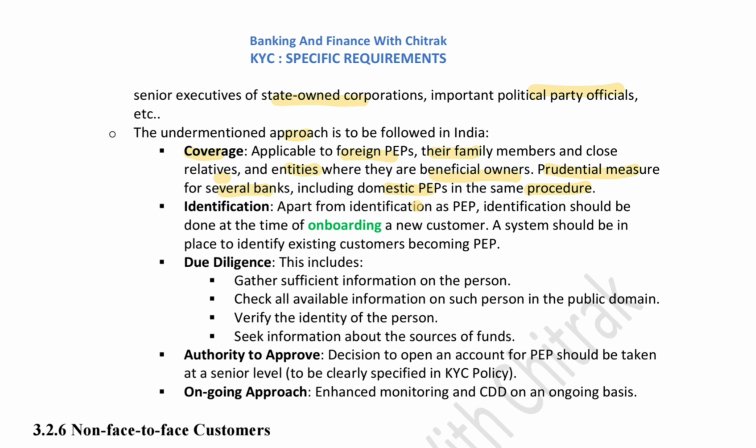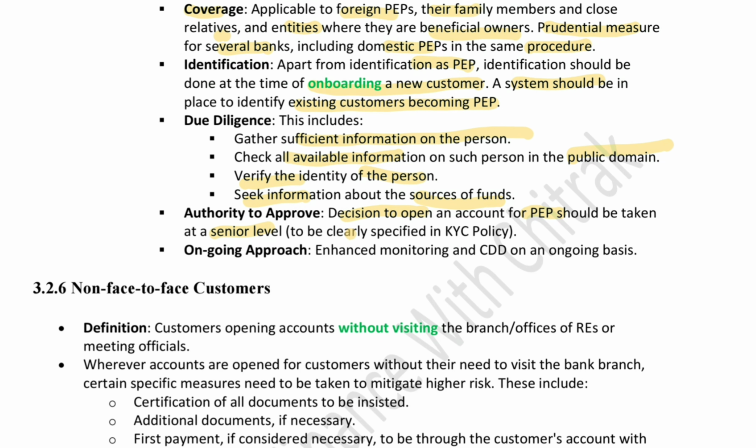How to identify? Identification should be done at the time of onboarding of new customers, when they are just opening the account with the bank, and also a system should be in place to identify existing customers becoming PEPs. Let's suppose the bank has a customer and he becomes a foreign PEP, then a system should exist where you identify such persons. What is the due diligence? Sufficient information on the person, all available information in the public domain, verifying the identity, and seeking information about the sources of funds. The authority to approve the decision to open an account for the PEP should be at a senior level, and this should be clearly mentioned in the KYC policy of every individual bank.